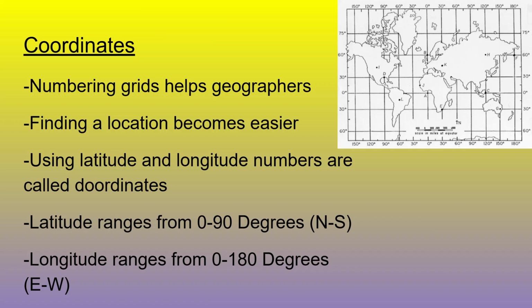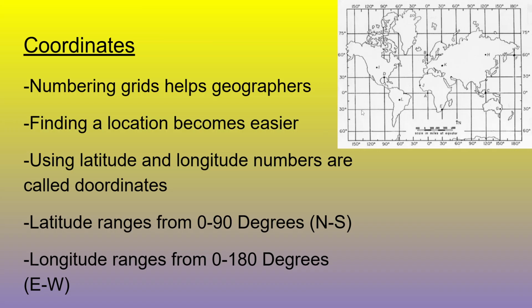Using latitude and longitude numbers are called, that should say coordinates, not ordinates. I'll have to fix that. A coordinate uses 2 numbers, a number of latitude and a number from longitude, 2 sets of degrees, to find a precise location. Latitude ranges from 0 to 90 degrees north and 90 degrees south. 90 is the highest it goes. However, longitude goes all the way up to 180, and that is measured in east and west.